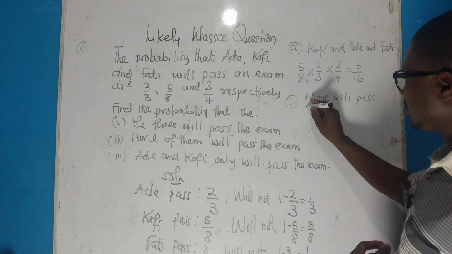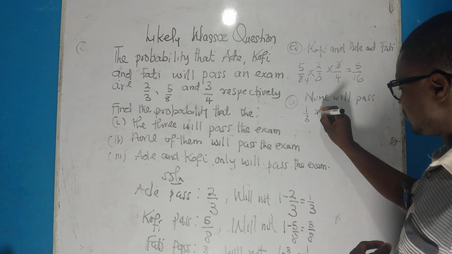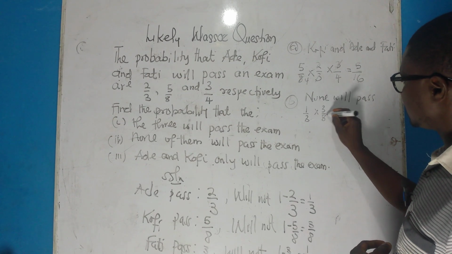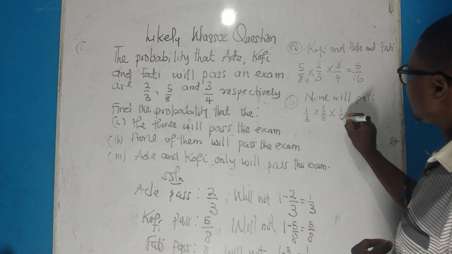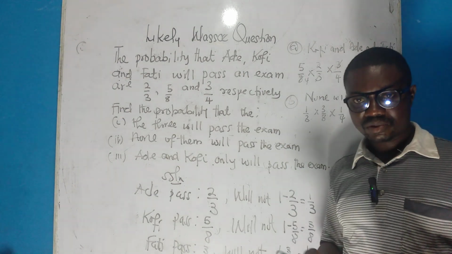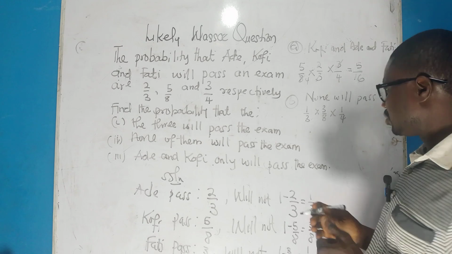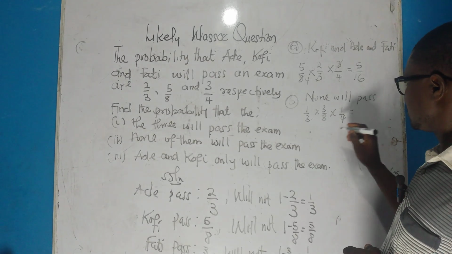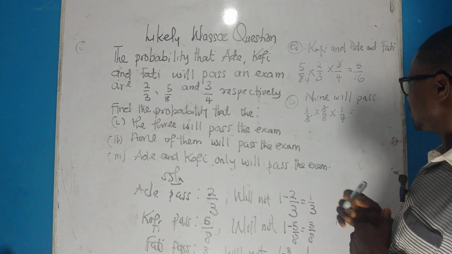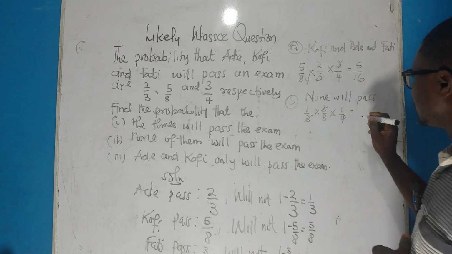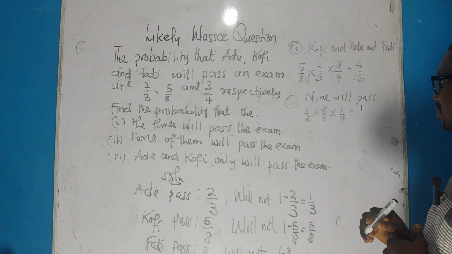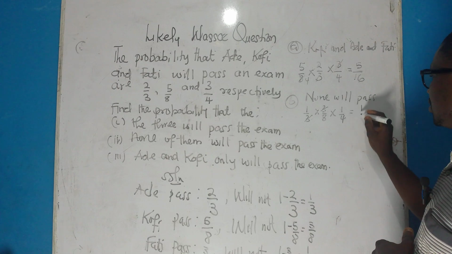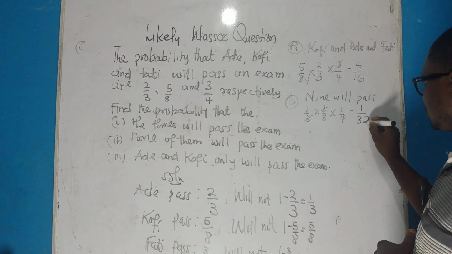So you multiply the three: 1/3 times 3/8 times 1/4. 3 cancels 3, so 1 times 1 times 1 will give you 1, and then 8 times 4 is 32.